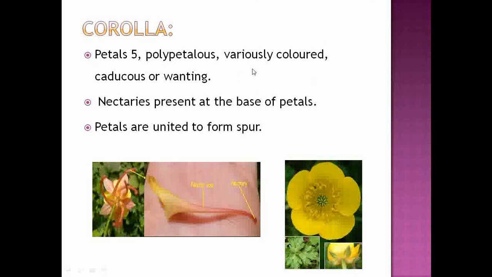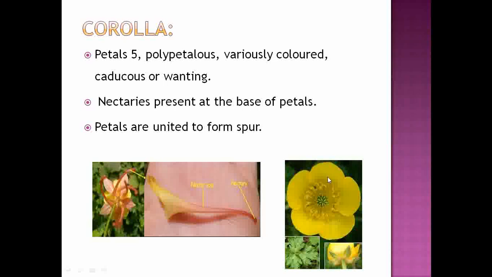Then here the petals get united at the base and form a spur which develops into the nectary. This is called spur formation. This is the most important character of that family, that the petals are united to form the spur. So this is one of the distinguishing characters of that family.